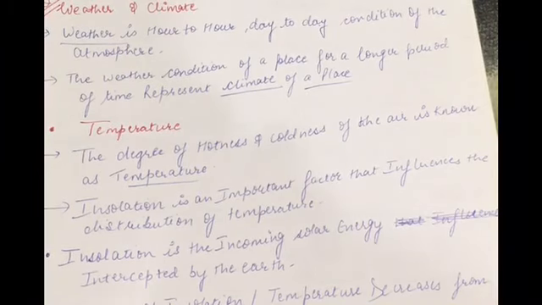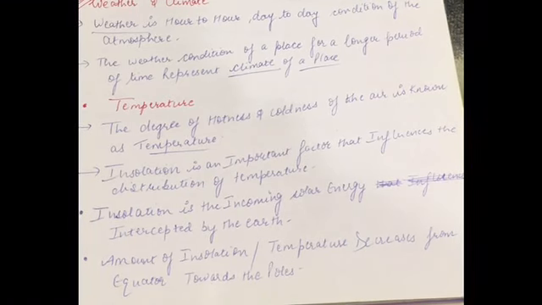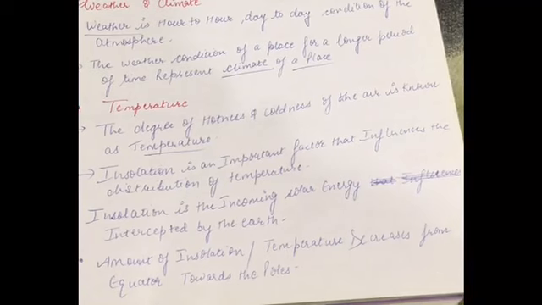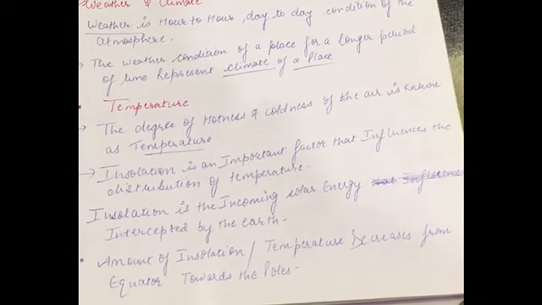So insolation is the coming of heat energy from the sun. It is the incoming solar energy which is intercepted by the earth. The energy which we receive from the sun is reflected on the earth. That is the insolation.